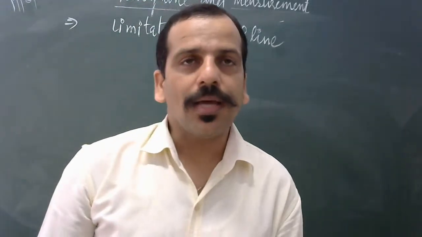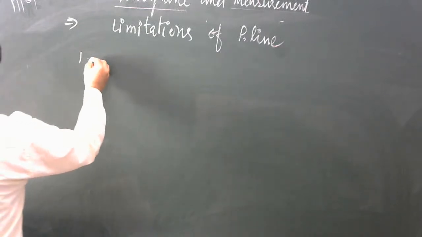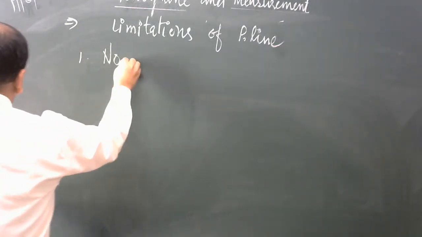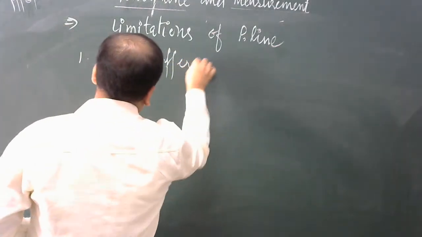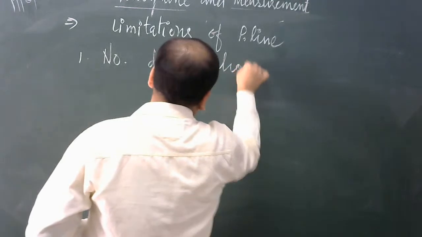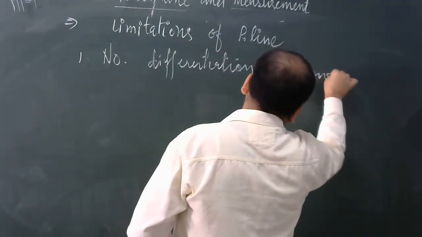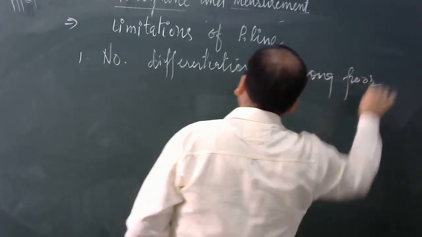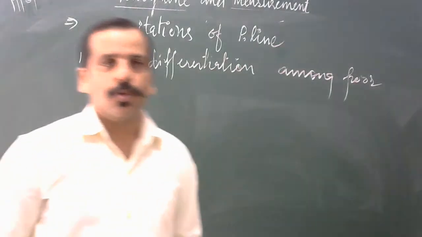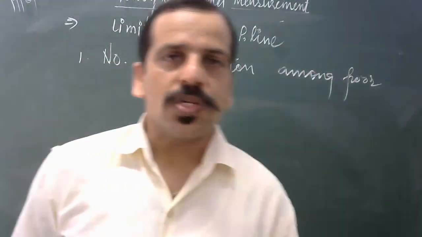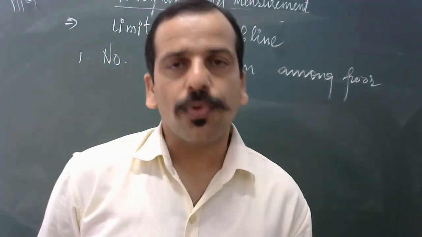Now, limitations of the poverty line. Point number one: no differentiation among the poor. Differentiation means, yesterday we talked about always poor, chronic, transient, usual poor.